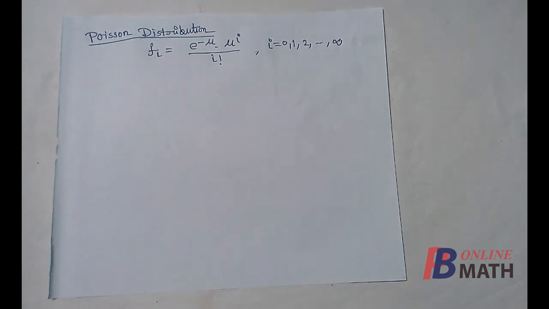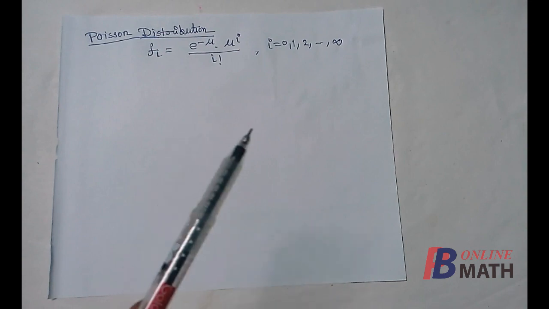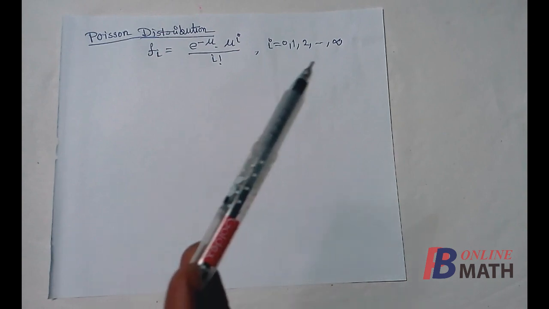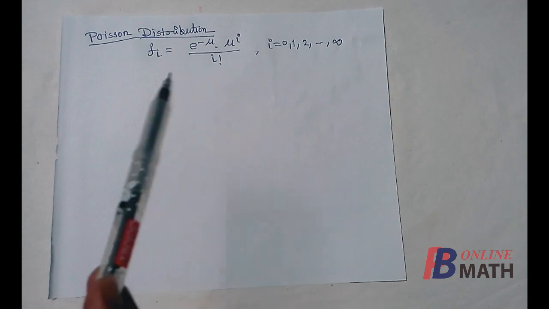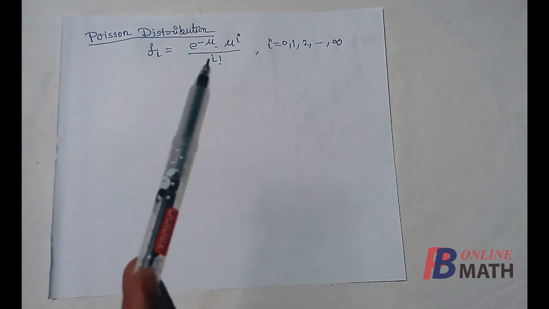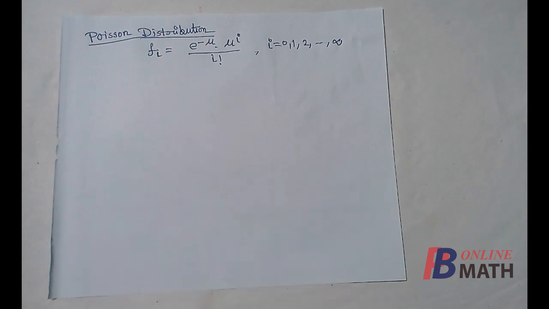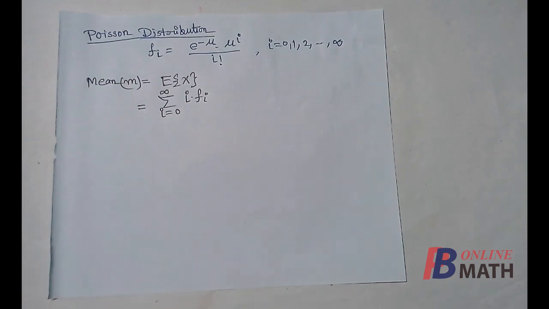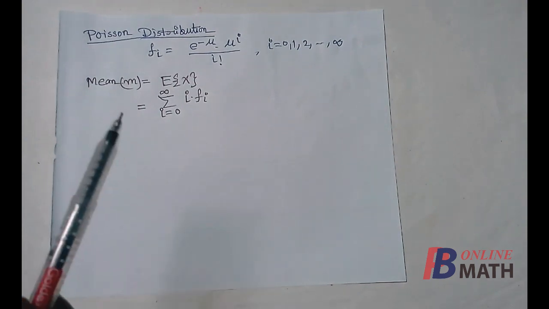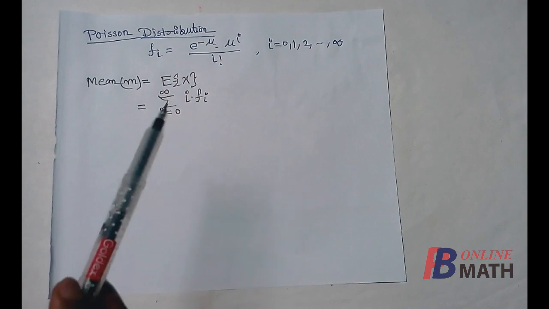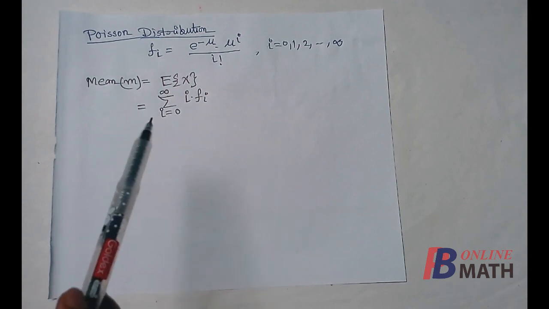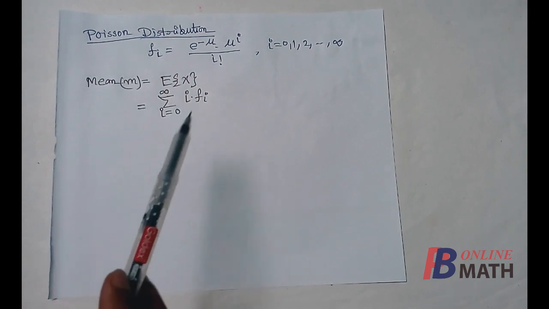Next we shall find mean and variance for Poisson distribution. We know that this is the mass function of the Poisson distribution. The spectrums are 0, 1, 2 up to infinity, and these are the corresponding masses, where mu is the Poisson parameter. We first find the mean, and by the formula mean is the expectation of x, that is summation over the spectrums. The spectrums are 0 to infinity, i into fi.